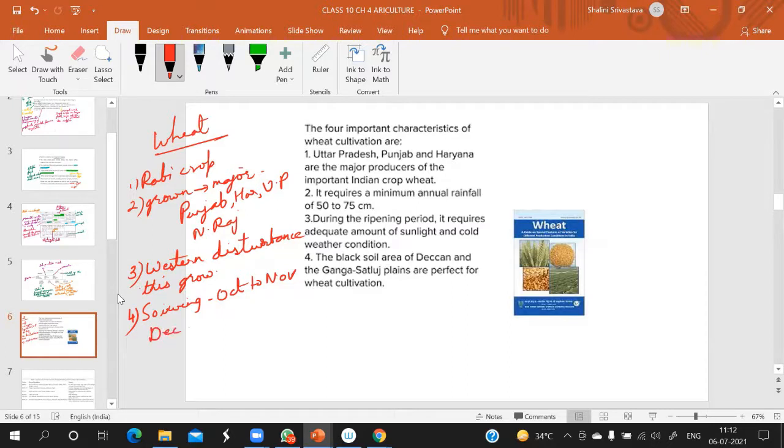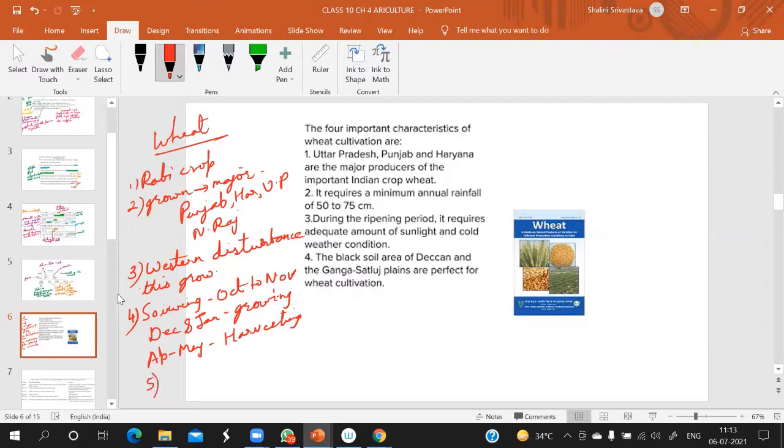December and January is the growing season, when it is growing and getting bigger. And harvesting is done in April to May. Am I clear?